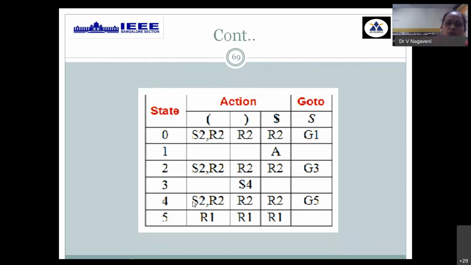When you have multiple options, that is a limitation, you cannot proceed further. Only if you take a proper decision and manually decide that either shift is suggestible or reduce is suggestible, then ignore the other one, then it's possible to select any one and proceed further for string processing. Otherwise, if you have multiple entries, you cannot go for string verification. Then you cannot call it a valid SLR parsing table.